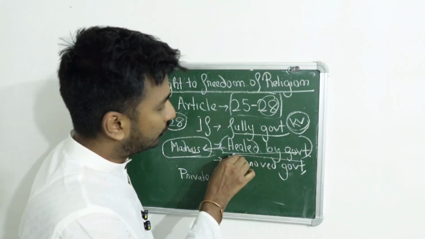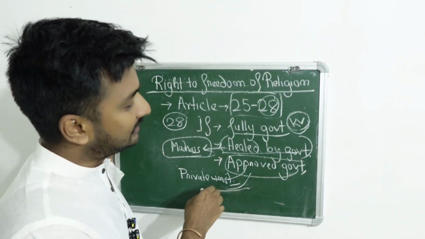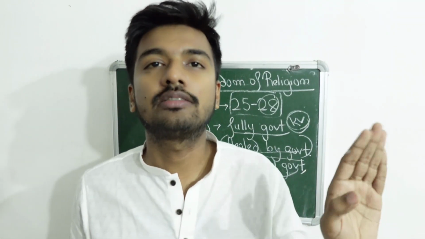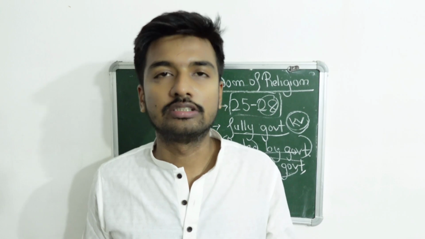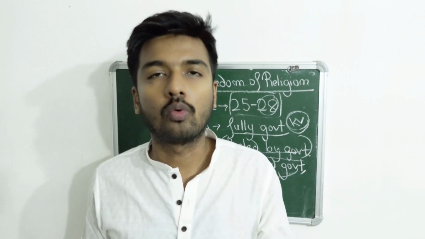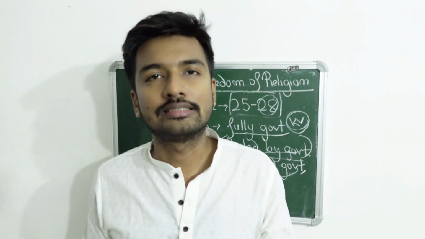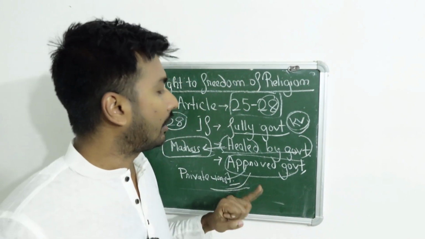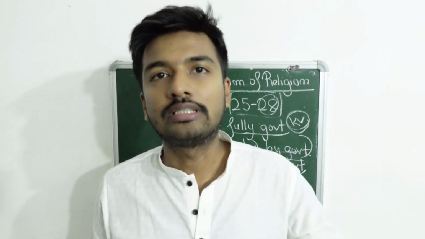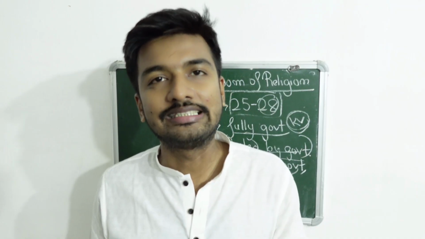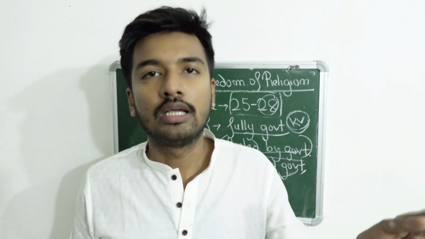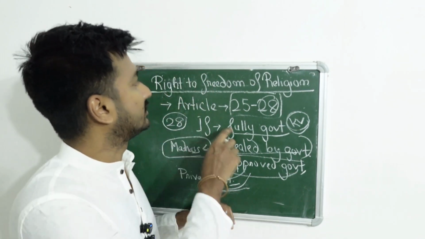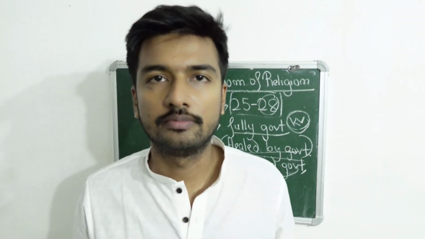Now, what is approved? Approved means a private institution which has registered under the government. In these institutions, the institution owner can propagate and practice any religion they want. For example, Don Bosco is an approved institution, even though it is run by Christian monasteries, but it is approved by the government to run inside India. That is called right to freedom of religion.